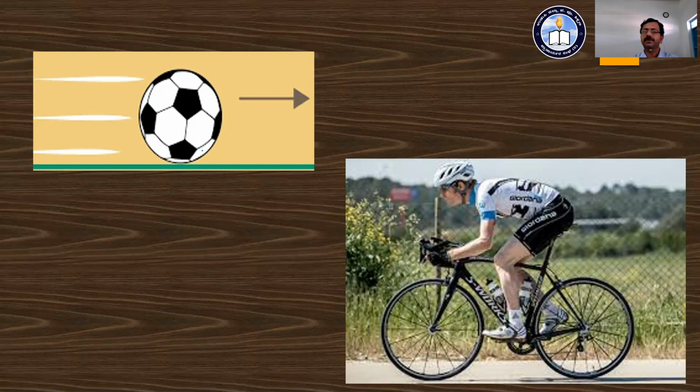Due to this friction, what happens there? That football comes to the state of rest after traveling a certain distance. After traveling some distance, it stops. In the same way, the AC also stops, and the two-wheeler also stops. Even if you are not going to accelerate, at that time that body comes to the state of rest, due to the action of the frictional force.